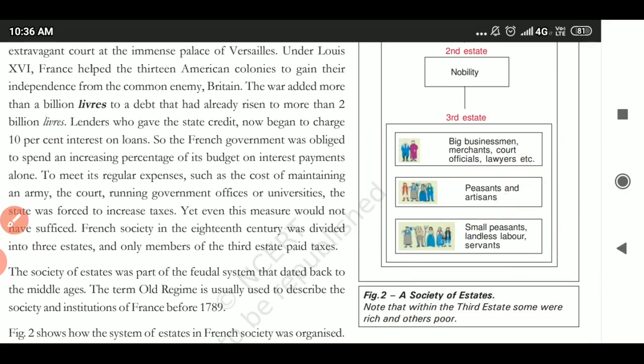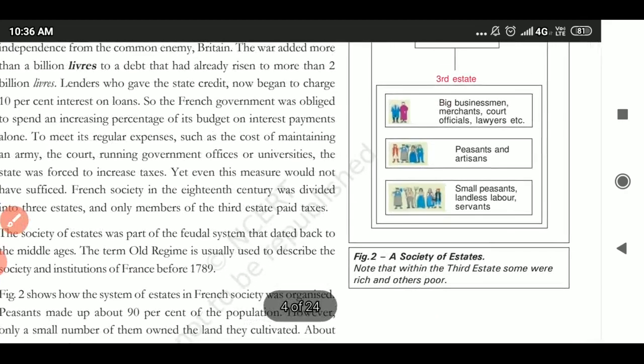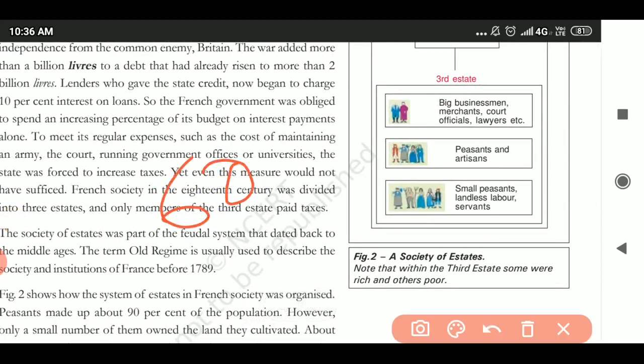In that peasant community, 60% of peasants did not have land. They were cultivating the lands of the nobles, clergy, and other merchant groups. And only 30% of peasants had their own lands. So the situation was so critical.